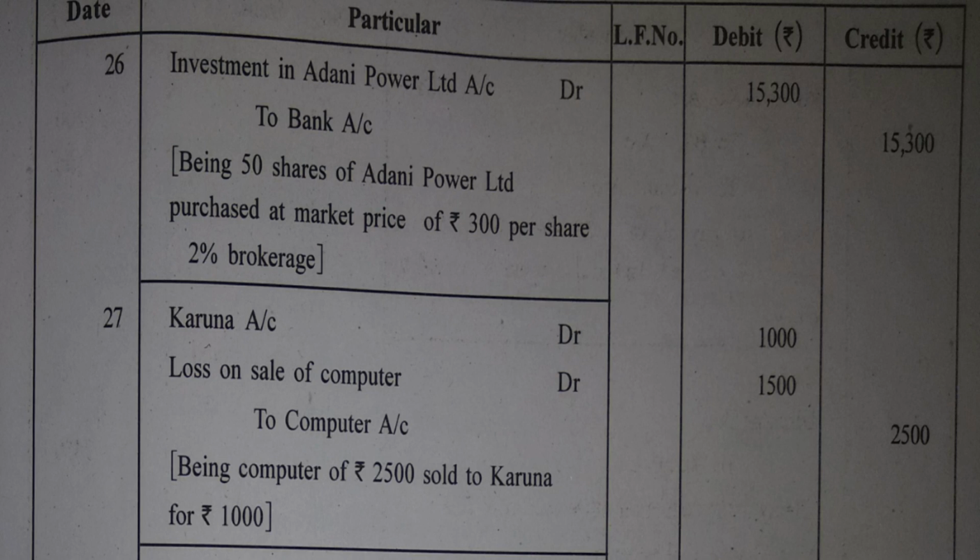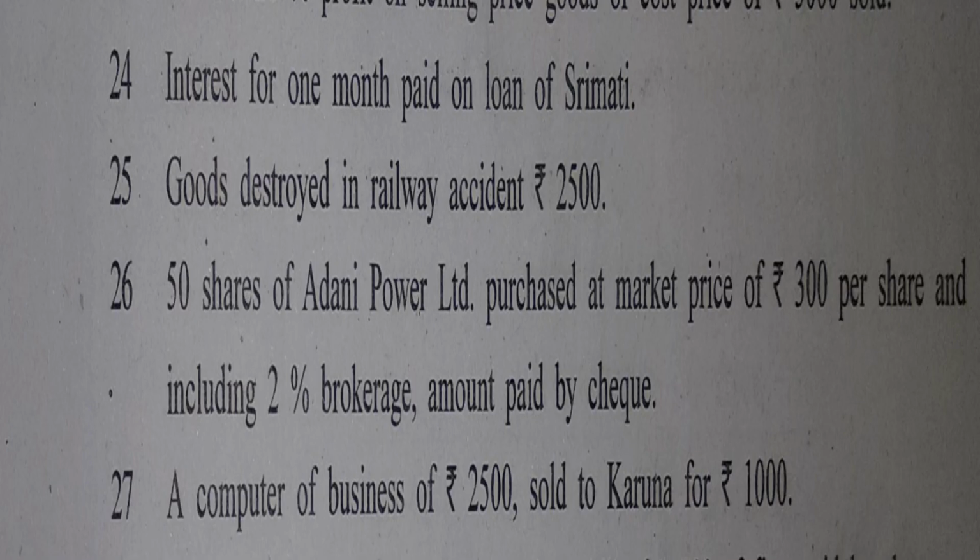So this way, investment in Adani Power Limited account debit 15,300 to bank account 15,300, again because the payment is by check. And whenever you give a check, bank account is credited. Whenever you receive a check, bank account is debited. Okay? Fine. Let us see the next transaction on 27th of August.